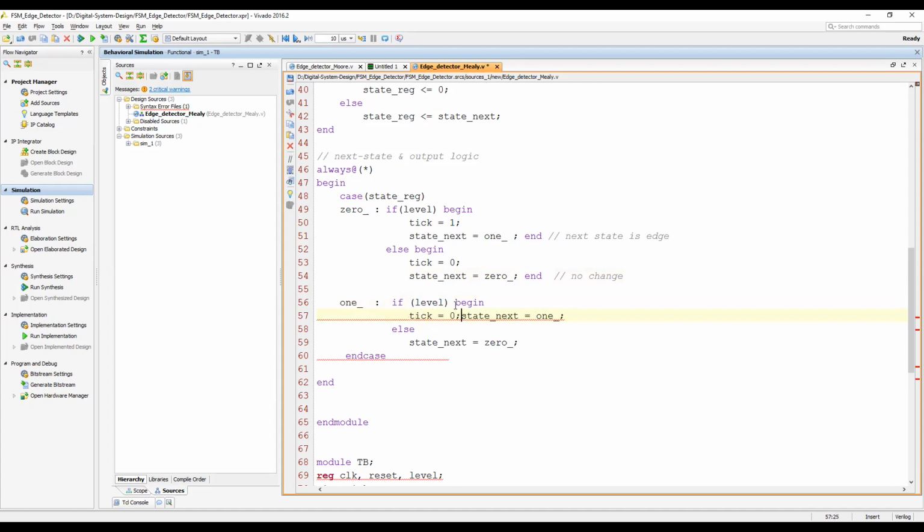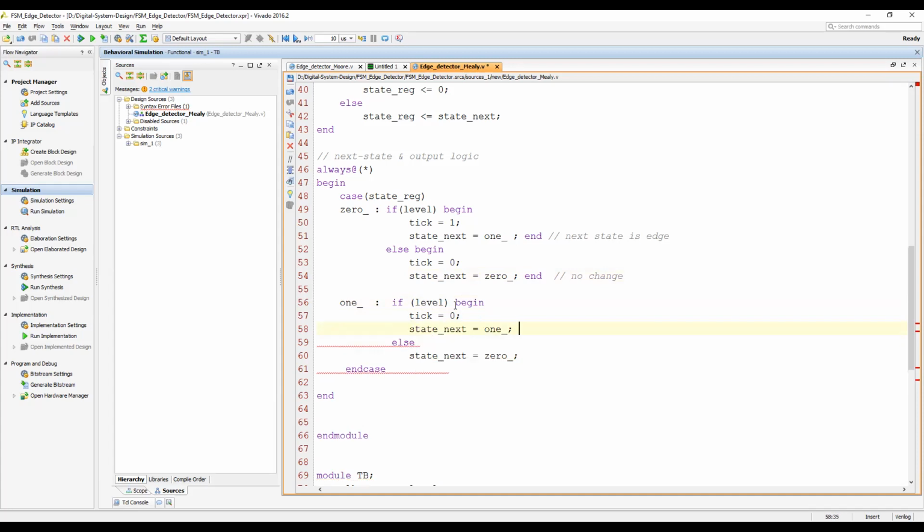Tick will be 0, and then state next will be equal to 1. Okay, there is no need to change the state. Else begin. In this case, also tick will be 0. Okay, and next state will be equal to 0.